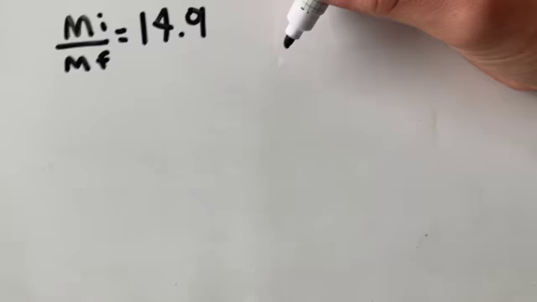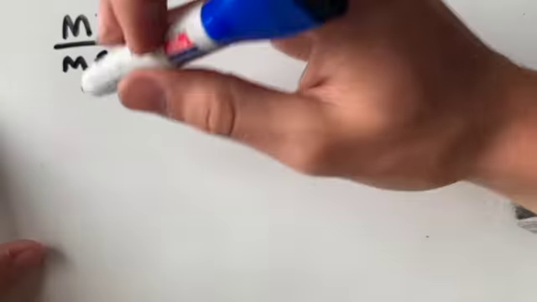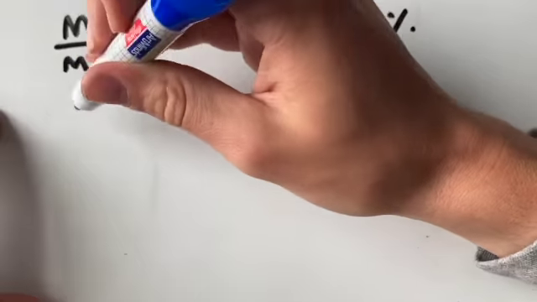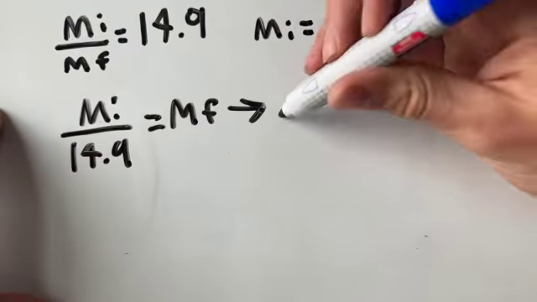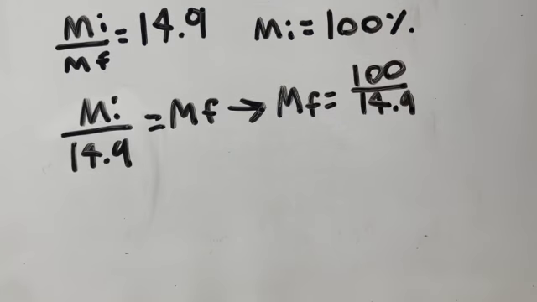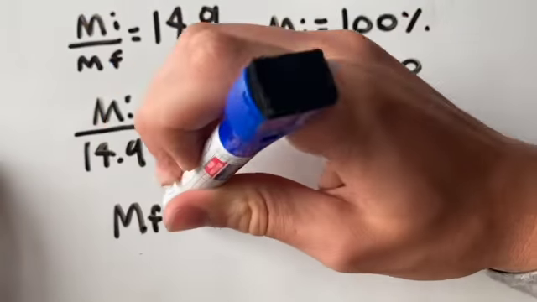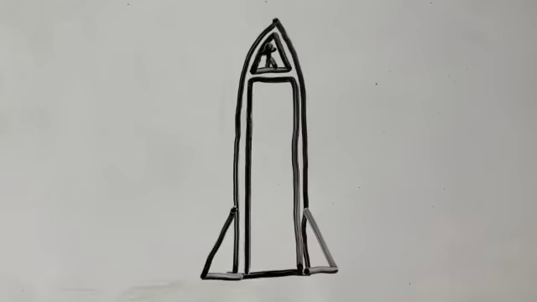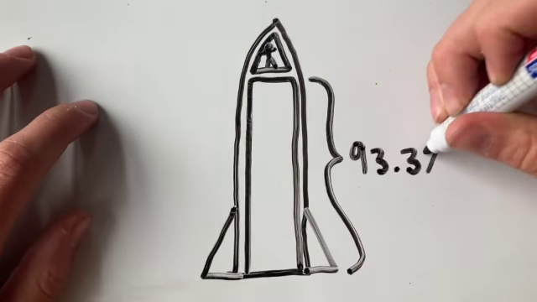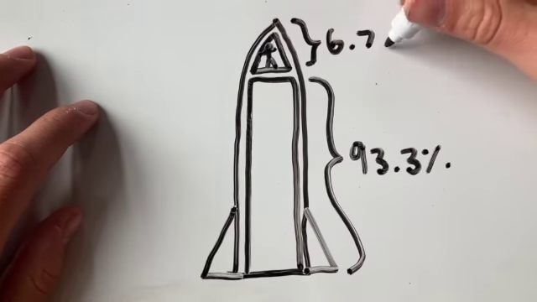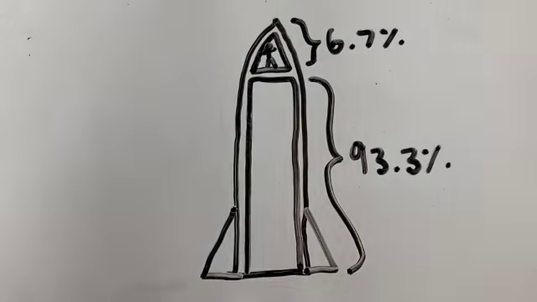If you want to find what percentage of a rocket's mass is the payload, we simply set the initial mass to 100%, then divide by 14.9. Leaving us with a value of 6.7%. That means that a rocket heading to the space station is 93.3% fuel and only 6.7% payload and rocket body.